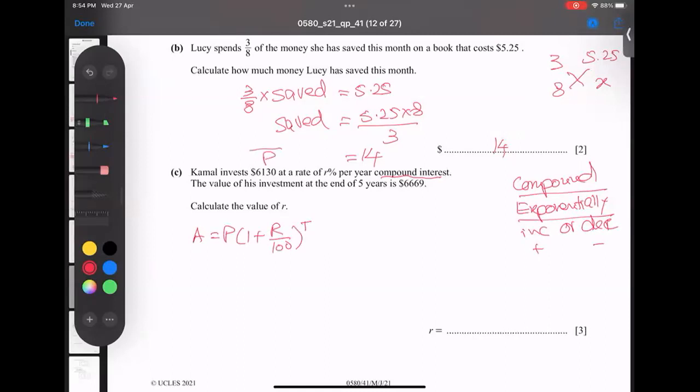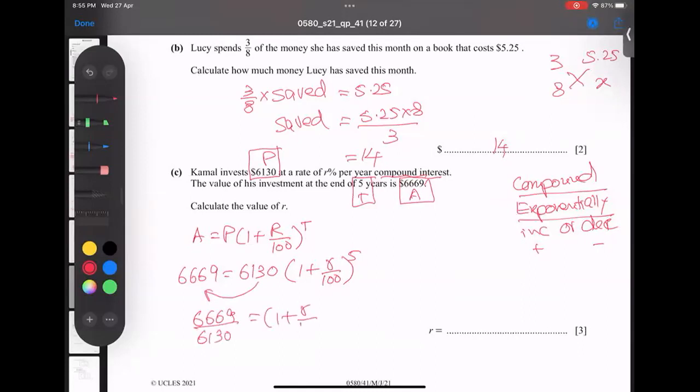Investment, this is P. R is a capital R here. Investment for 5 years, so T is 5 years. And at the end of 5 years, we get this, which is called A. $6,130 invested, after 5 years the amount turned out to be $6,669. And here 5. First of all, this multiplying will go down. So 6,669 over 6,130 equals (1 plus R over 100) to the power 5.